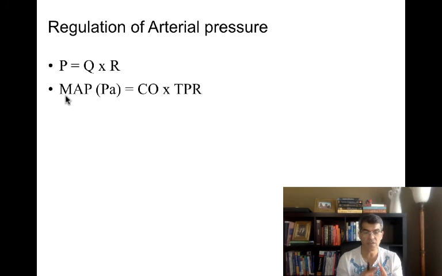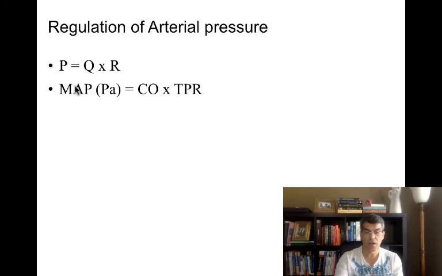So what I want you to understand is the relationship between resistance and mean arterial pressure, or cardiac output and mean arterial pressure, is not purely based on this formula because it would be misleading. By the same token, if my total peripheral resistance drops by half, do you think my mean arterial pressure is going to drop by half too?